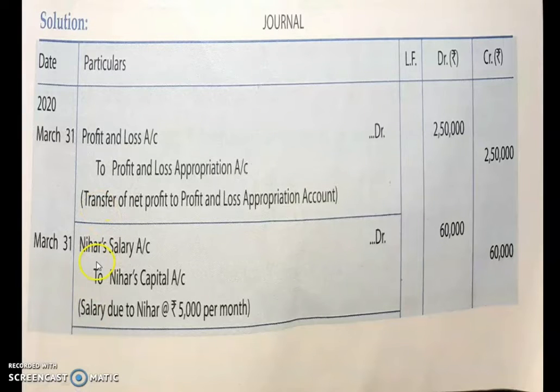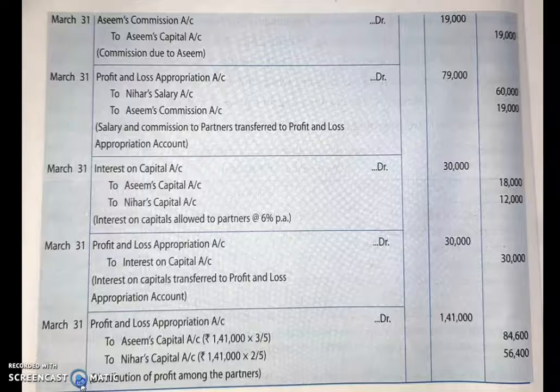So here you can see on 31st March, Nihar's salary account debited to Nihar's capital account. Okay, 60,000 you can write over here. Being salary due to Nihar at the rate of rupees 5,000 per month. Children, the first thing you have to do is transfer this salary to partner's capital account. Then we will pass it to profit and loss appropriation account also.